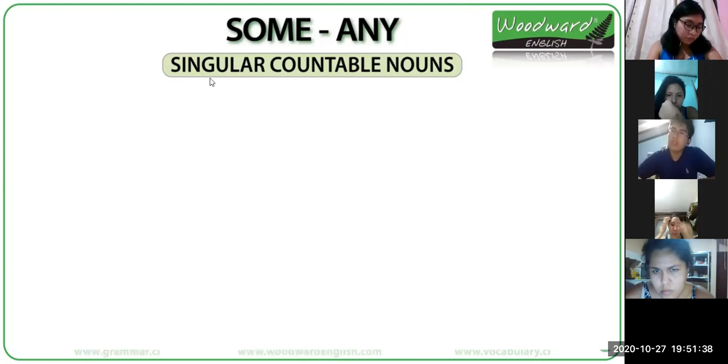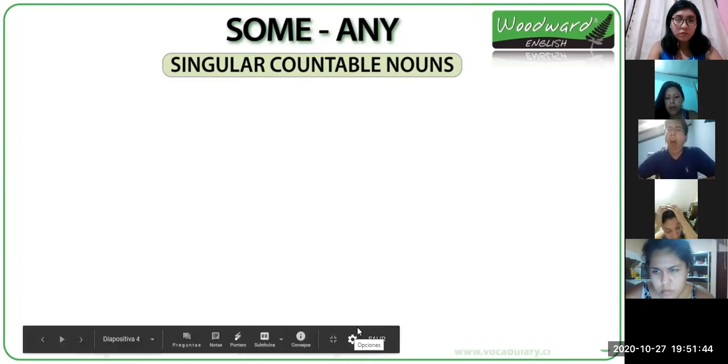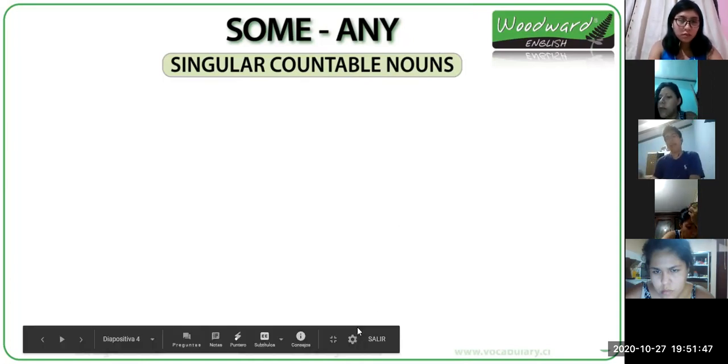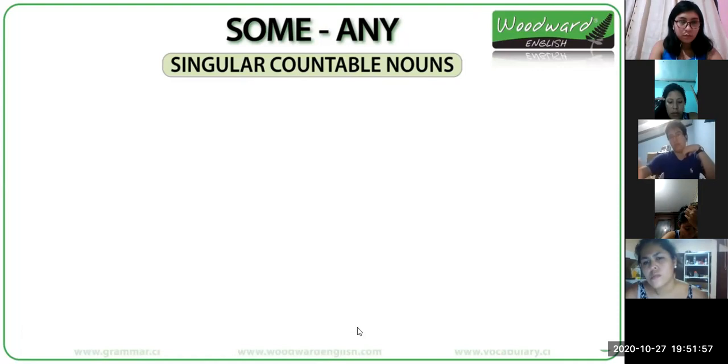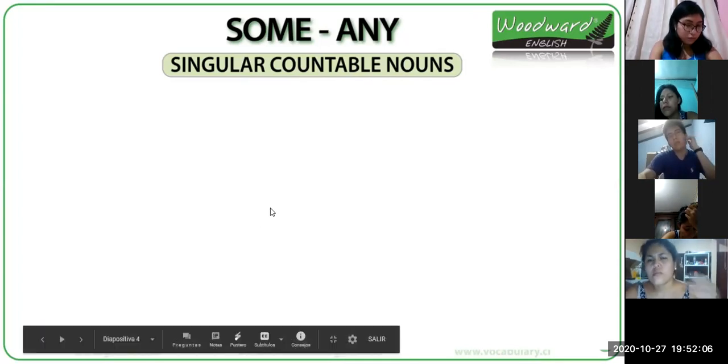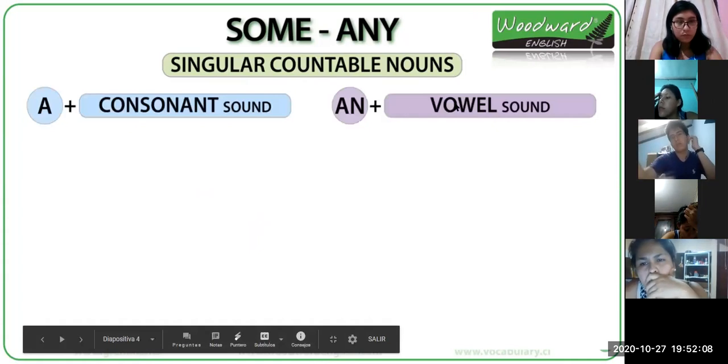¿Qué utilizamos para los singular countable nouns? ¿Qué pueden ver en sus oraciones? What can you see in your sentences, the ones that we did in the last exercise? What do we use before a singular countable noun? Yes, we use a or an, right?